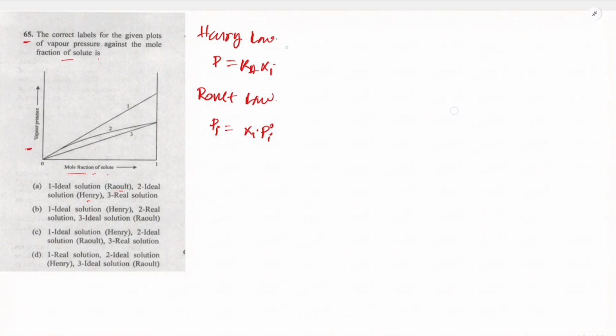Basically Henry's law is followed at very dilute solution. When Xi is equal to 0, for both Henry's and Raoult's, the pressure will be 0.